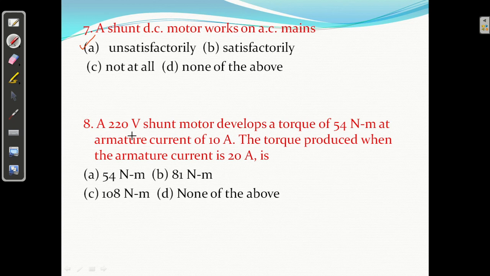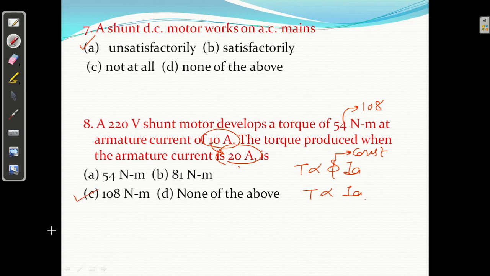Question number 8. A 220 volt shunt motor develops a torque of 54 Newton meter at armature current of 10 ampere. The torque produced when the armature current is 20 ampere. Yes, torque is proportional to what? Phi into Ia. In a shunt motor, what does phi remain? Constant. So torque is proportional to Ia. Armature current is doubling from 10 to 20 ampere, so torque will also be double. It should be 108. What is the answer? Yes, C answer is correct.